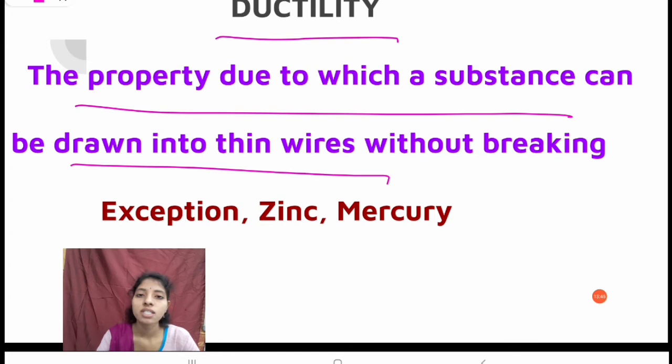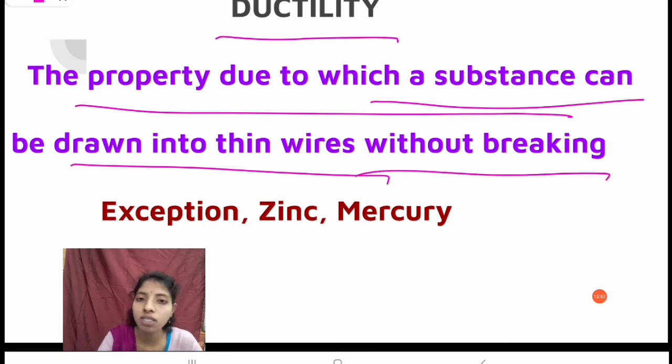So that's why we can say that metals have ductility in nature. Here also there is an exceptional case, like malleability, for zinc and mercury. For these there is no ductility.